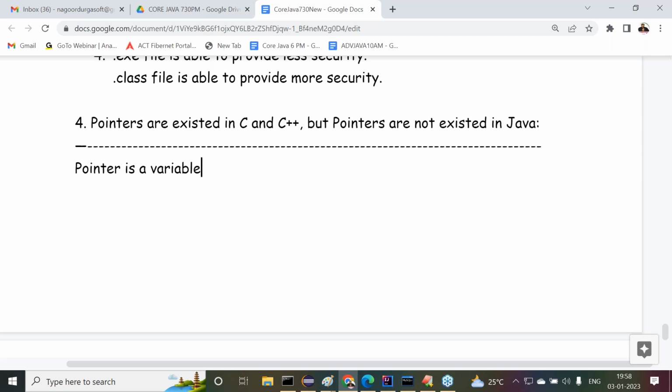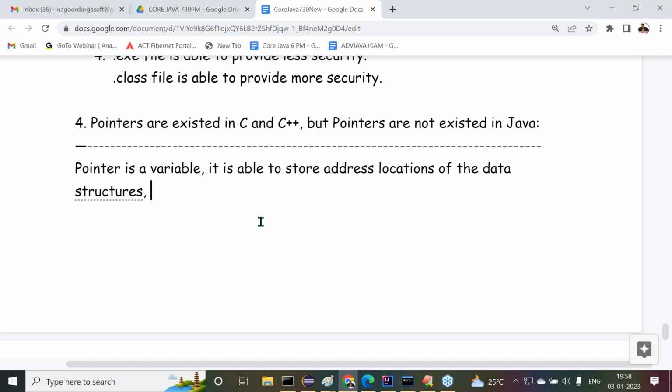A pointer is a variable. It is able to store address locations of data structures. Get my point or not?